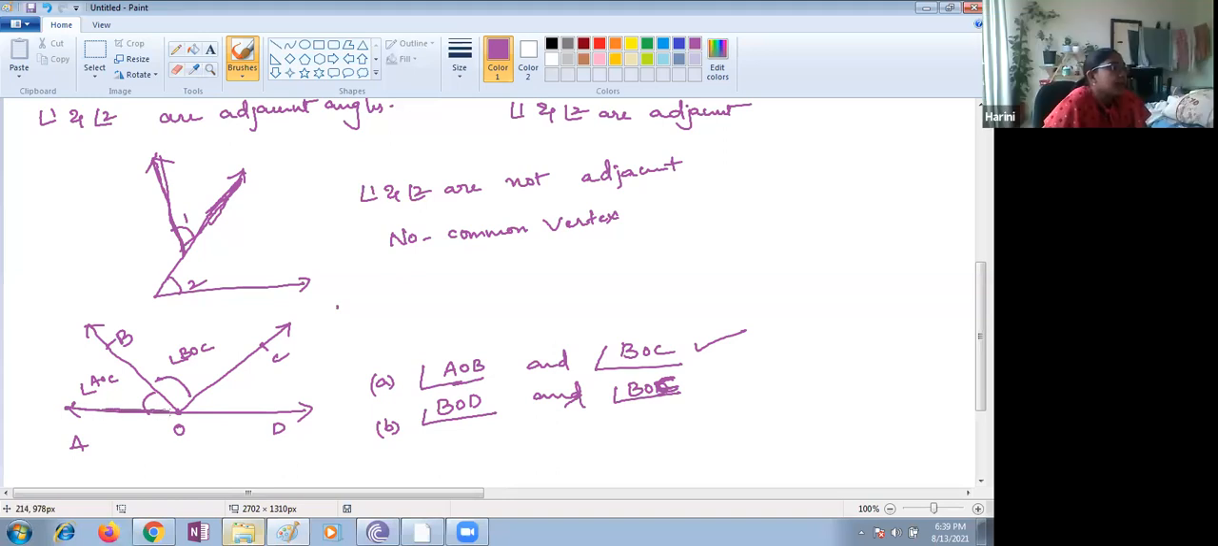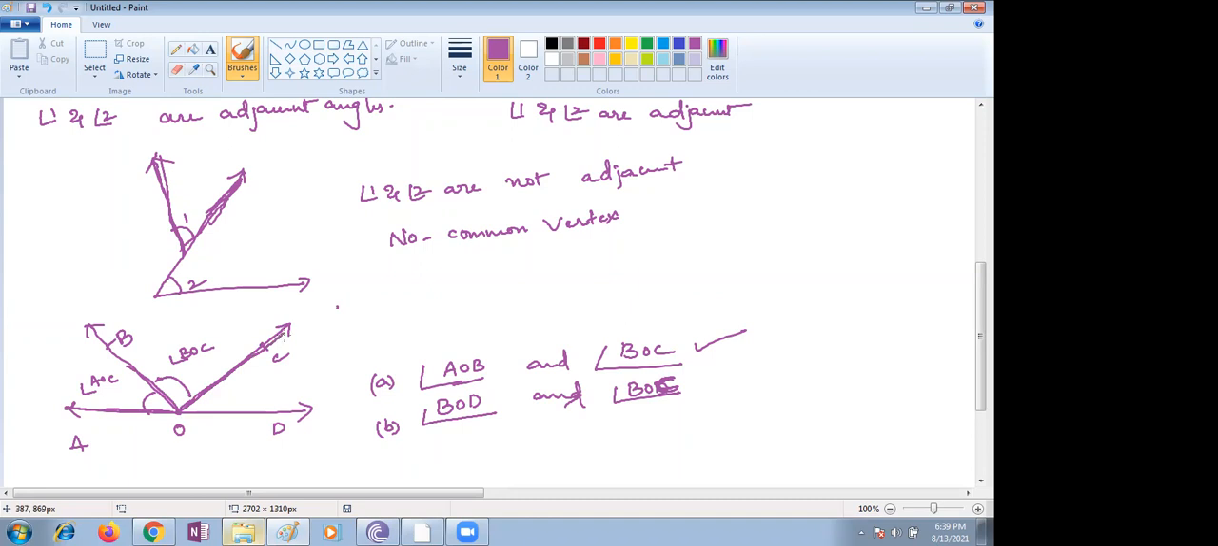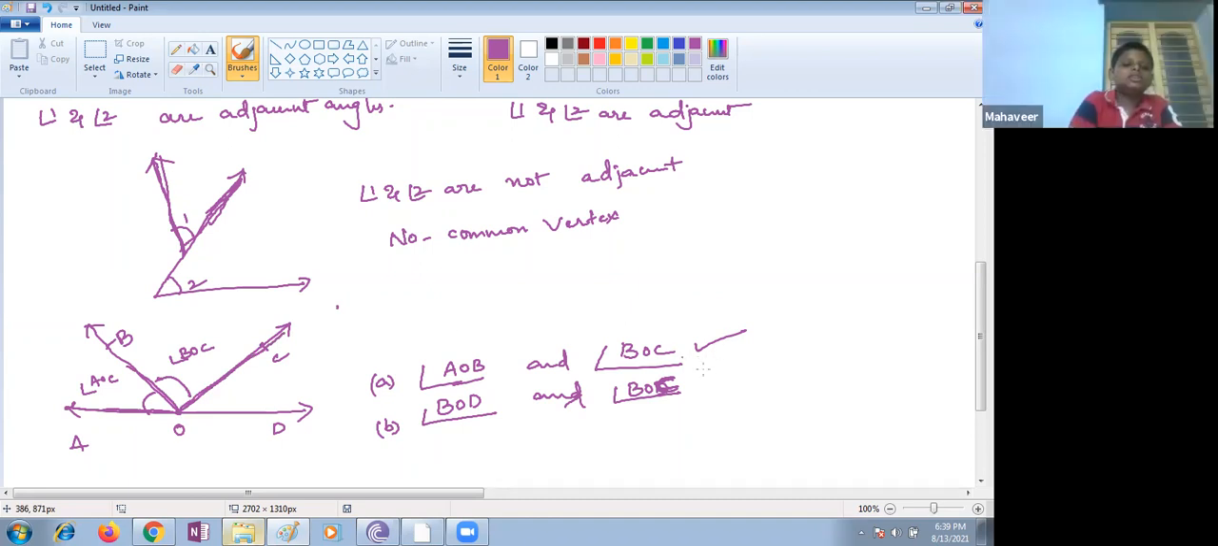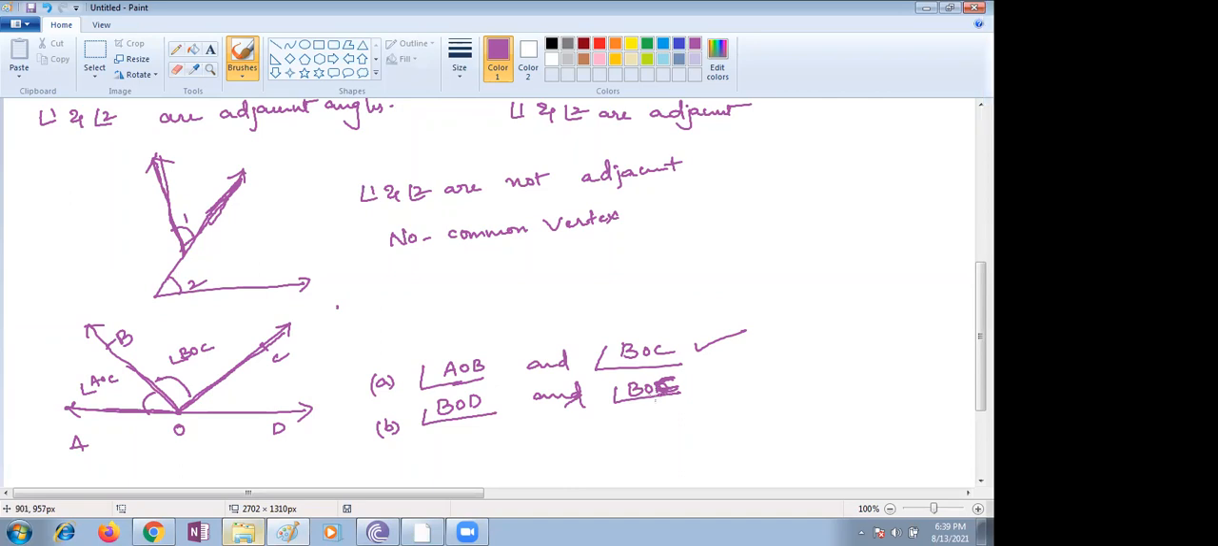Yes, ma'am. They have a common vertex, and a common arm. They don't have a common interior. They have common vertex and common arm. Very good. Common arm. Next question.